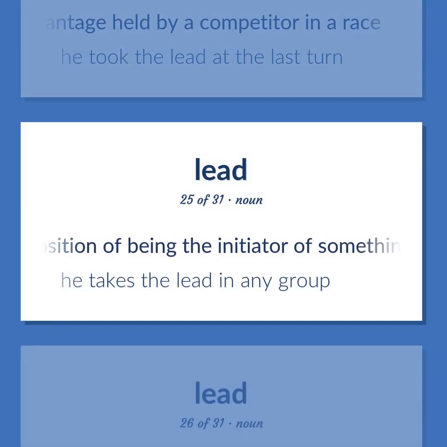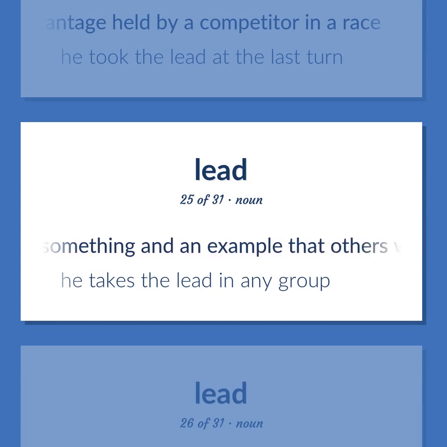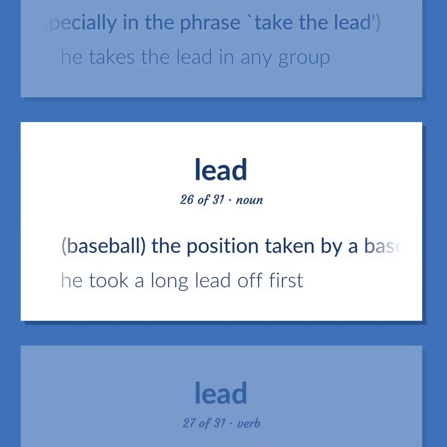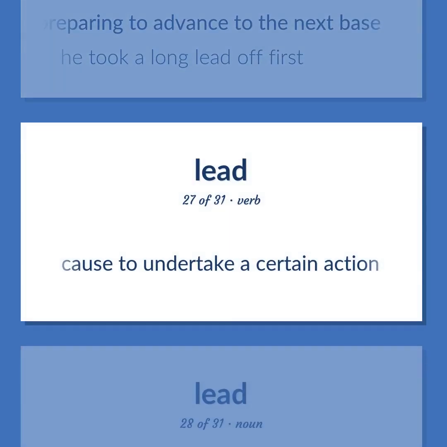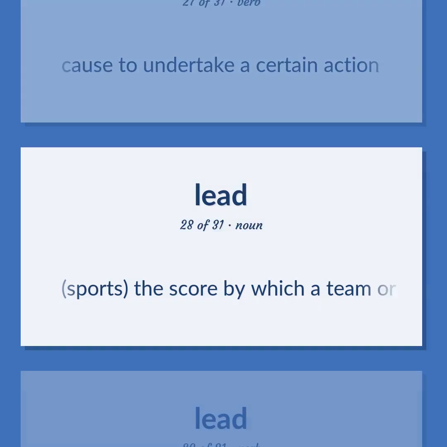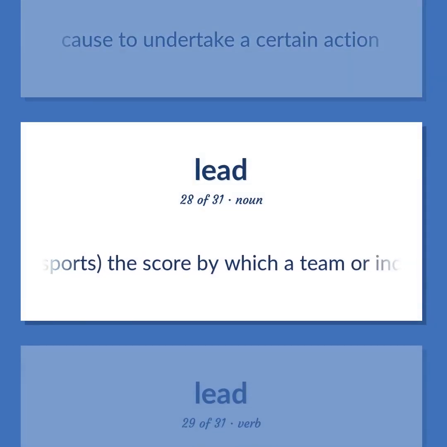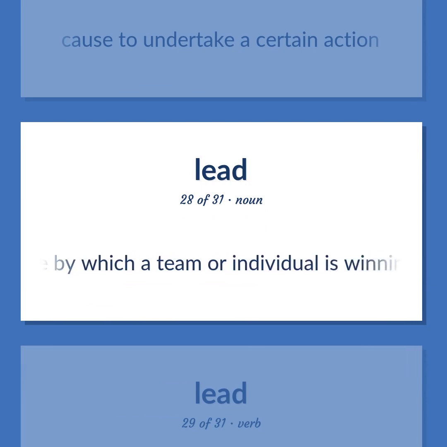A position of being the initiator of something and an example that others will follow, especially in the phrase, take the lead. He takes the lead in any group. Baseball. The position taken by a base runner preparing to advance to the next base. He took a long lead off first. Cause to undertake a certain action. Sports. The score by which a team or individual is winning.